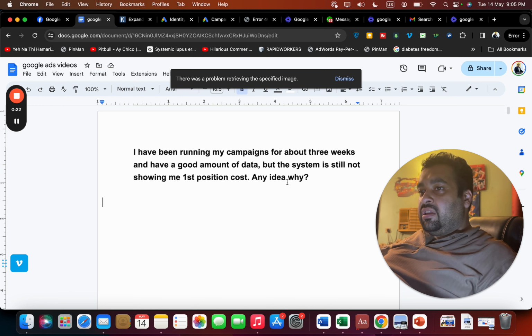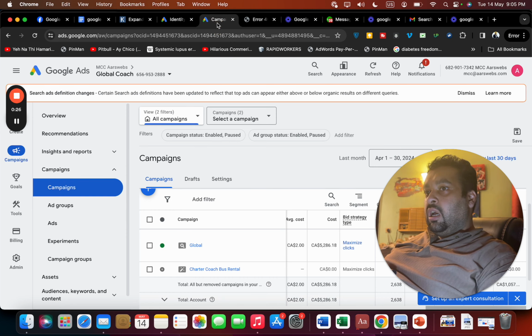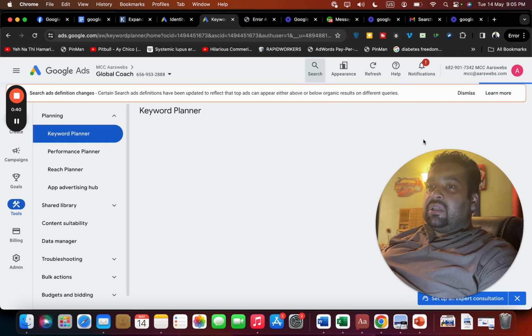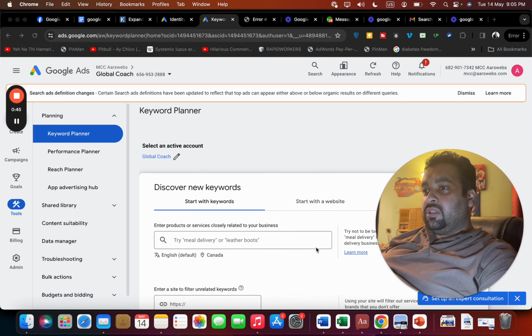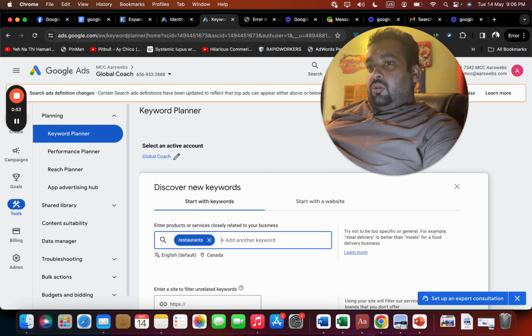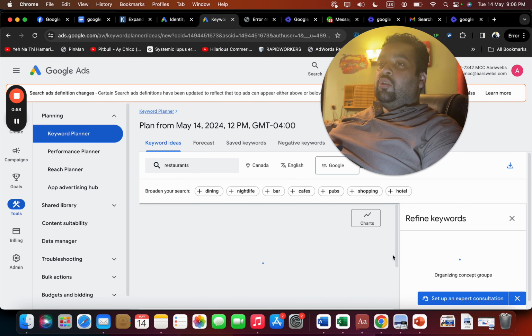in case you're looking for a generic cost, you may go to the accounts or even search in the keyword planner. In the tools, Keyword Planner, you can simply get the data regarding the average CPC. For instance, if I select your location and search for restaurant, I'm just giving you an example here, it's going to give me an average CPC.